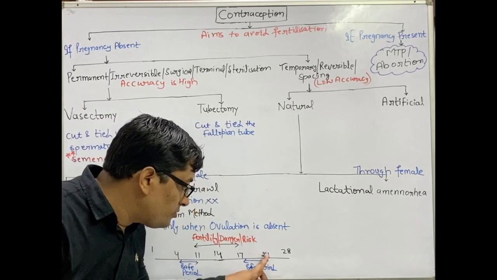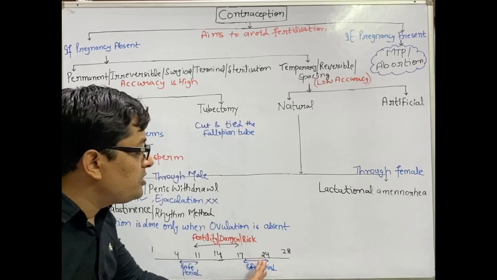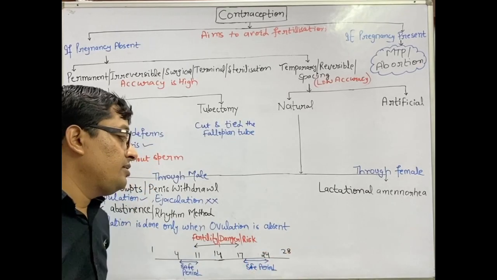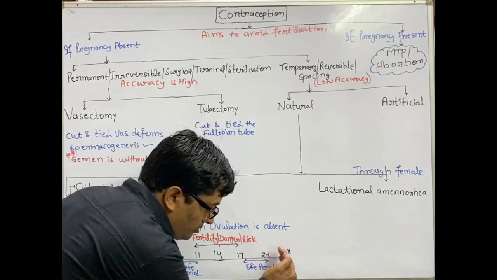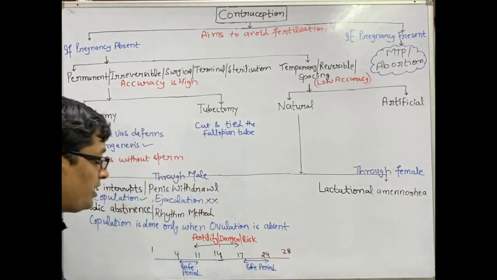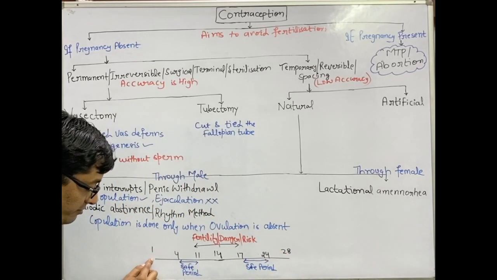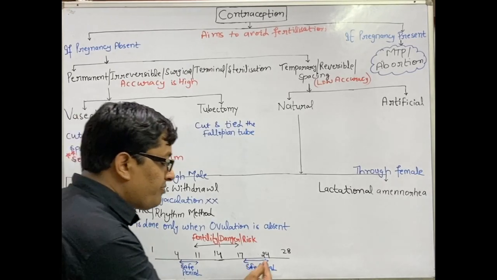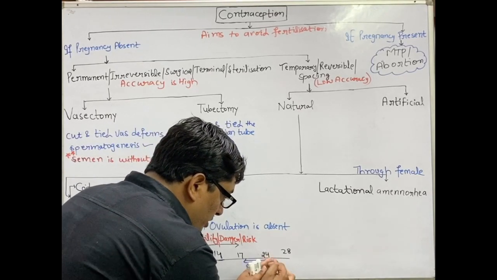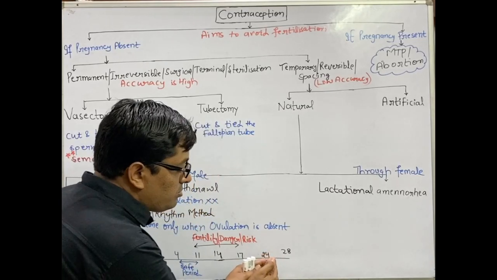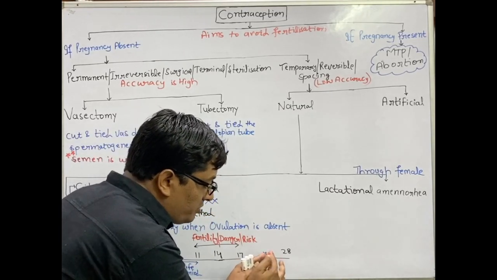After this 24th day, the menstrual flow will start. It will continue up to the 28th and will enter the next cycle and will appear again from 1 to 4th. So the menstruation will start after this 24th.